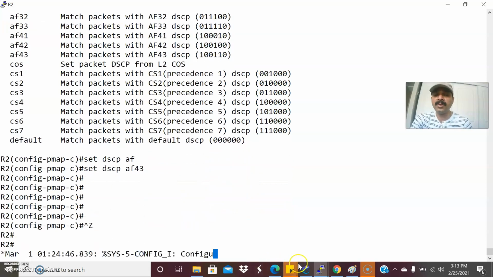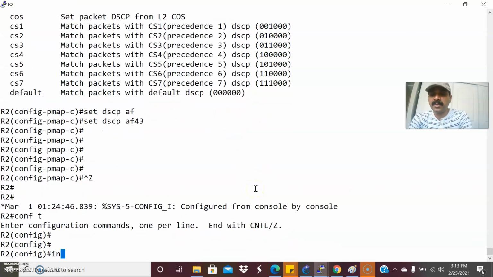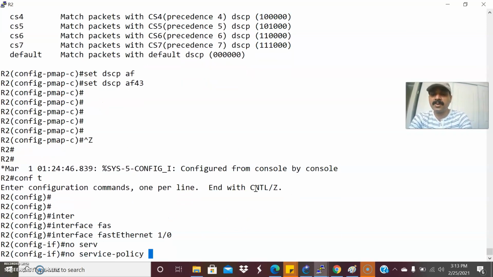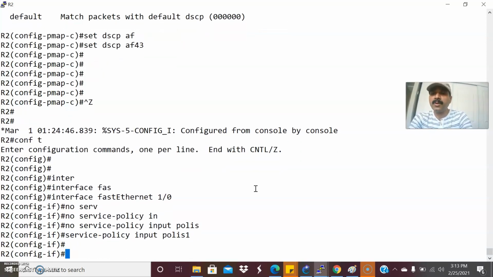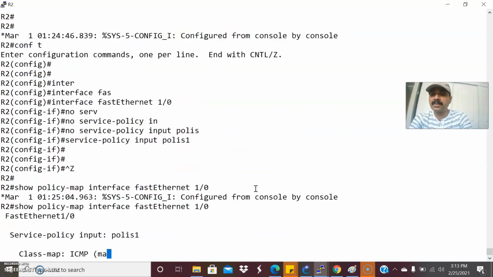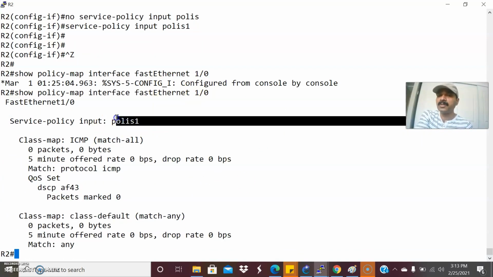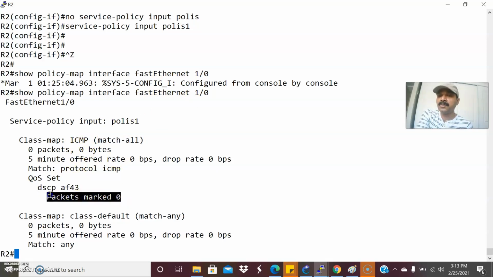Now I'm going to assign this to the interface. Go to the configuration mode. Interface fast Ethernet 1/0. No service policy input police. Then let us make it police1. Now let us view the configuration. Show policy map interface fast Ethernet 1/0. The service policy is police1 and the class is ICMP. Still it is not marked, because no traffic has been sent with the DSCP marking. DSCP is designated for layer 3 marking.